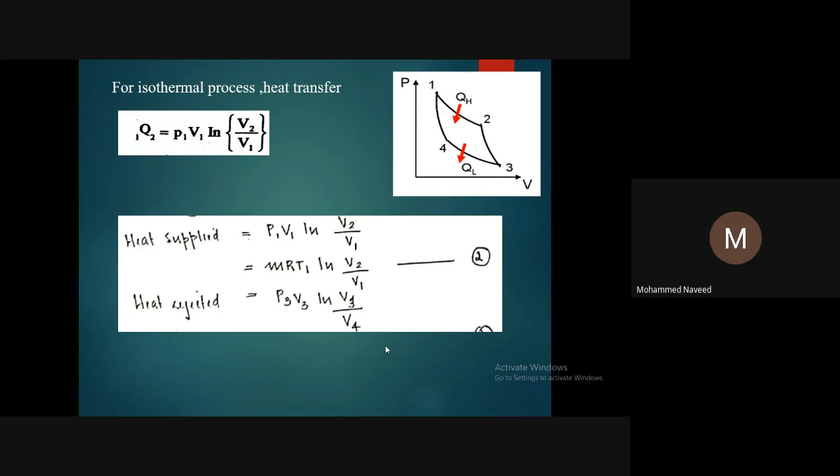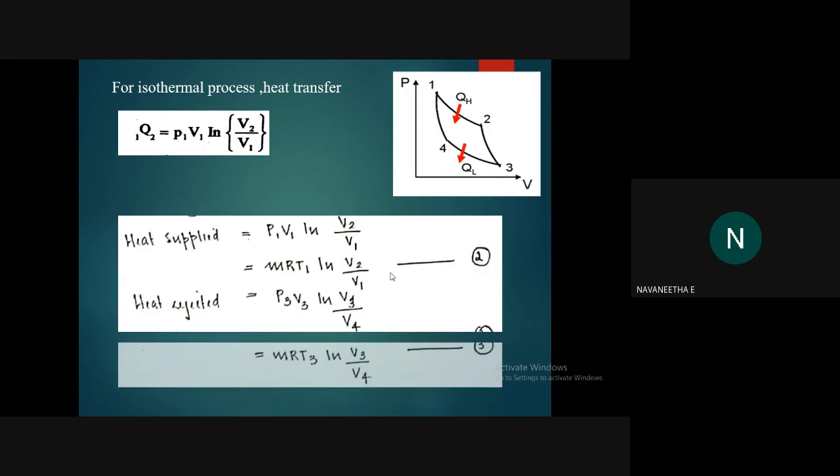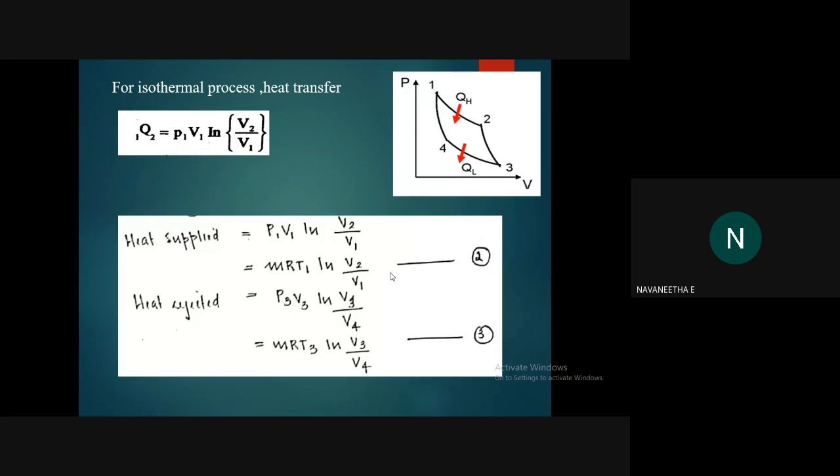Clear? Okay. Also, we know PV equal to what? PV equal to MRT. So we can rewrite the equation like this: MRT T1. PV equal to MRT. So P1 V1 equal to MRT1. Okay. So you can also rearrange the equation for heat rejection. Heat rejected. Okay. What is the equation? MRT3 log V3 by V4. Okay. So this is the third equation. So put it as second and third equation.